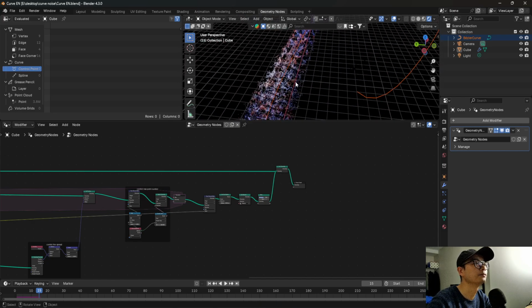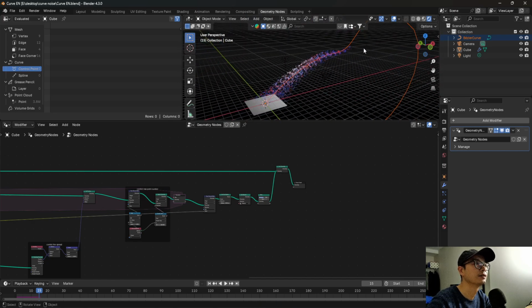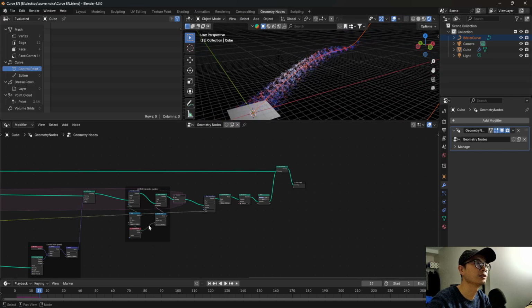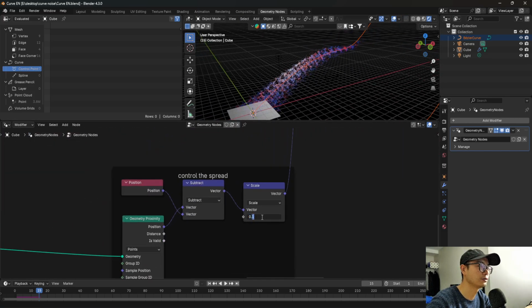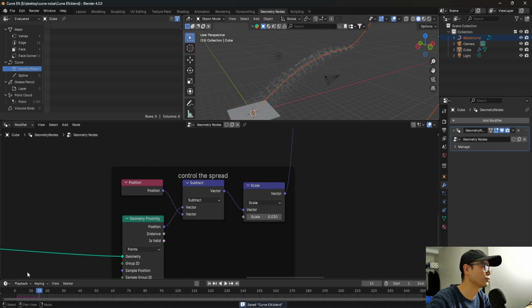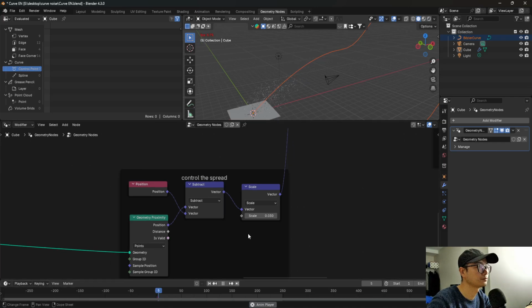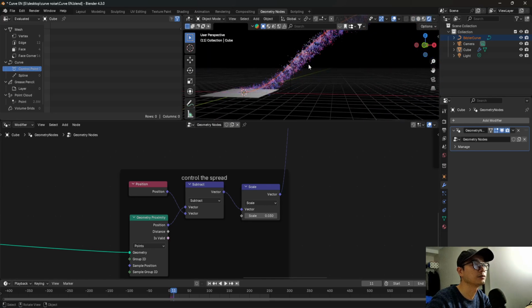Then we find that here it's smaller because here control the spread, the value is too big. So we can change that. Just twist the effect. So here we can see this effect.